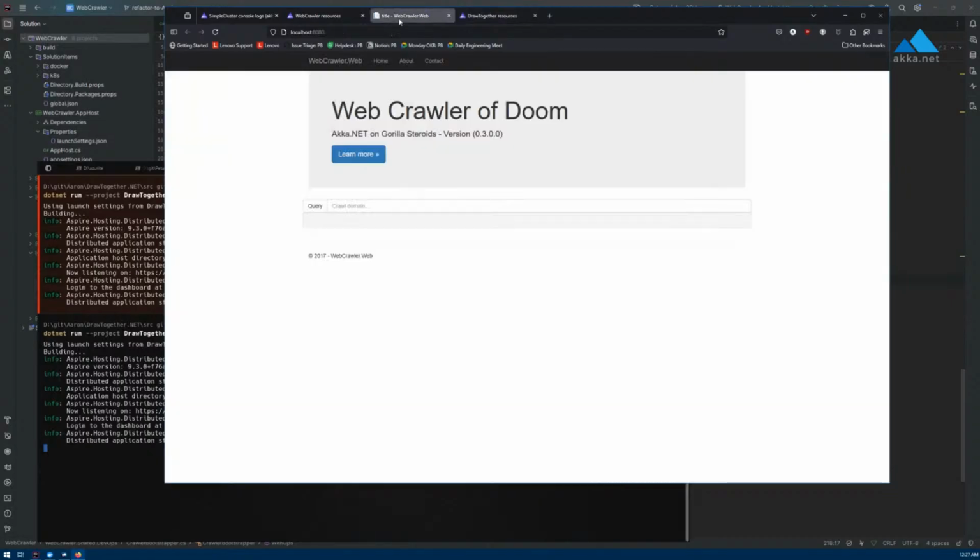All right, let's go ahead and see if Web Crawler will actually run. Let's try crawling maybe the Akka.NET website. Yeah, set that origin, right? .NET, doesn't matter.